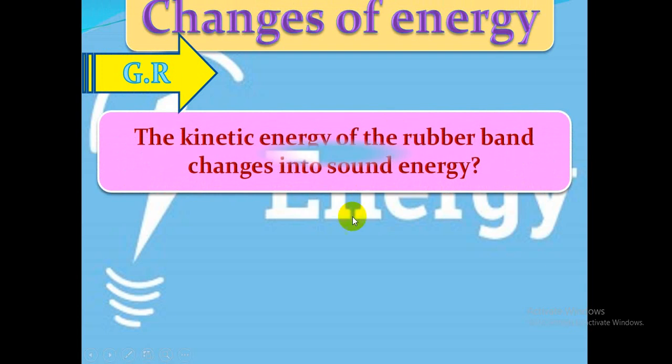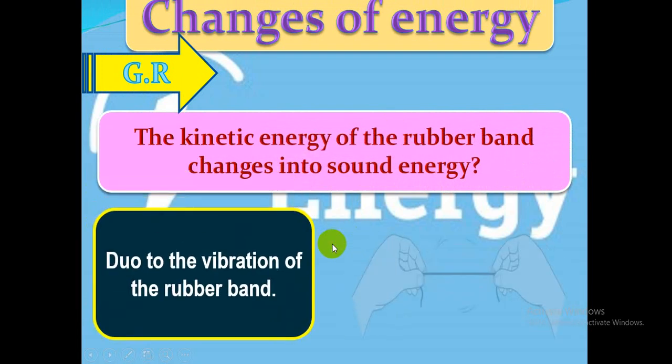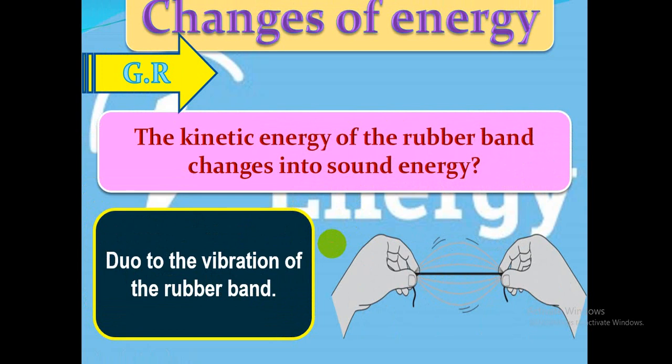Give reason. The kinetic energy of the rubber band changes into sound energy. You know the rubber band? Sound, we said, is produced due to the vibration of an object. The kinetic energy of the rubber band changes into sound energy due to the vibration of the rubber band. This is the reason for producing sound.